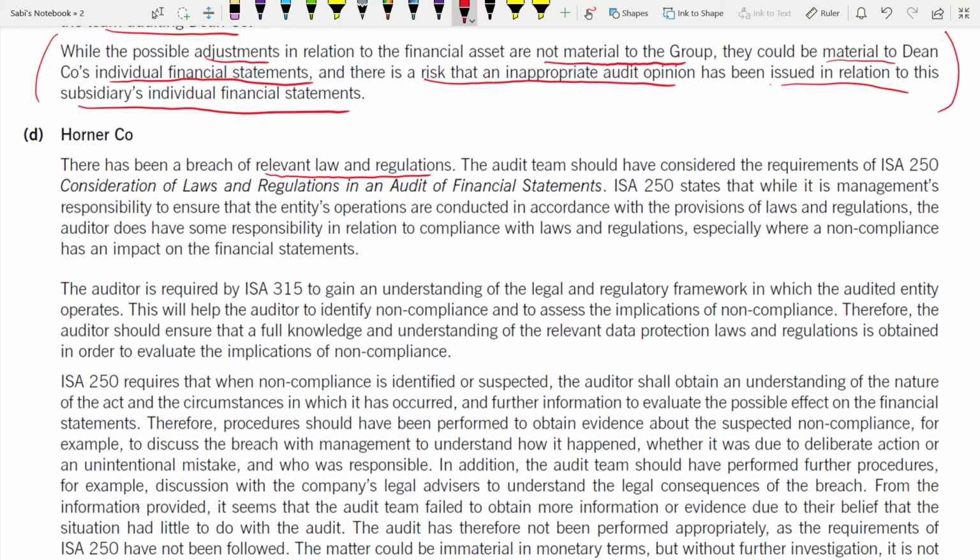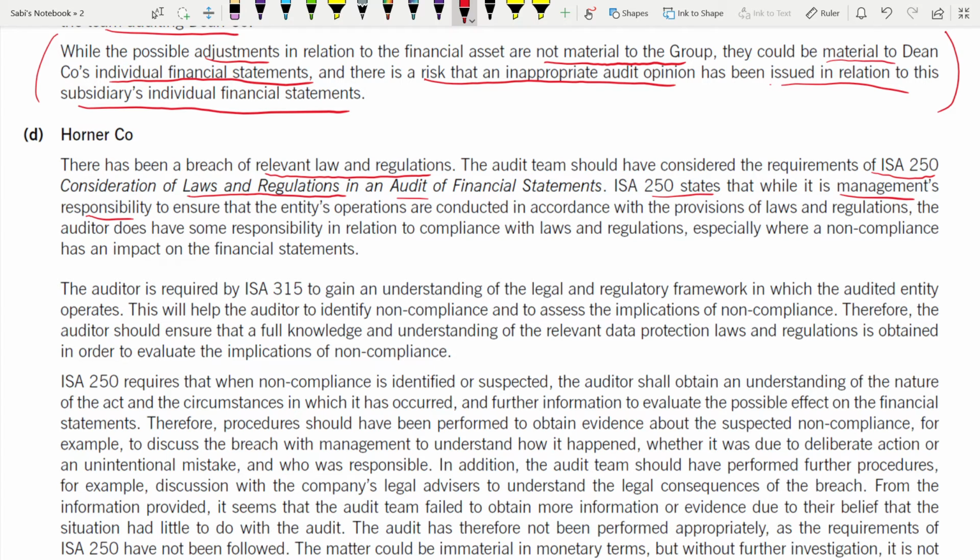The audit team should have considered the requirement of which standard? ISA 250, because it considers the laws and regulations of the audit. So what does the standard state? That while it is the management's responsibility to ensure that the entity's operations are conducted in accordance with the provisions of laws and regulations, whose responsibility is it that it complies with rules and regulations? The management's, not the auditors.